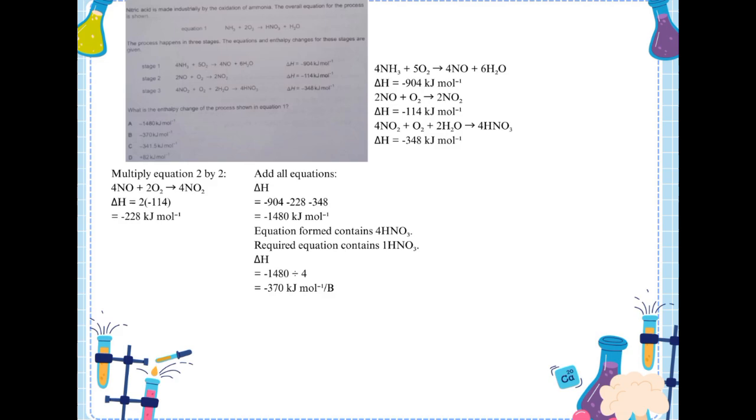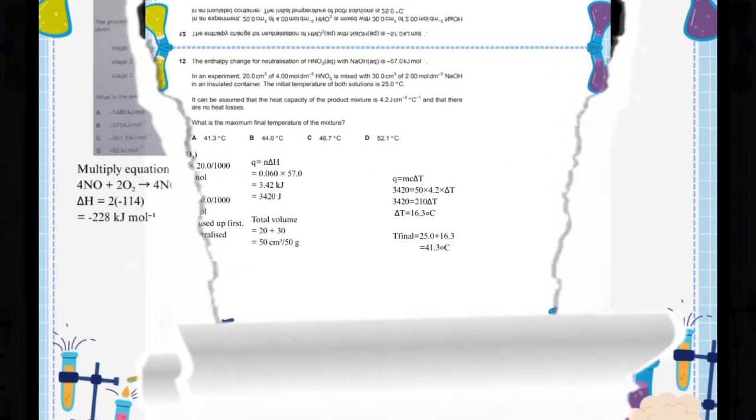Adding the enthalpy changes gives negative 904 minus 228 minus 348. This equals negative 1480 kilojoules per mole. The combined equation produces 4 moles of nitric acid. However, the required equation produces only 1 mole of nitric acid. Therefore, I divide by 4. Negative 1480 divided by 4 equals negative 370 kilojoules per mole. The answer is B.